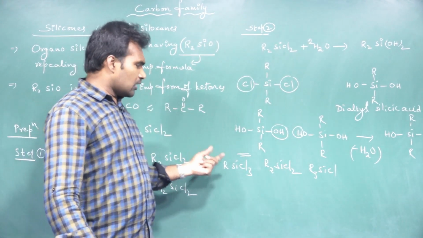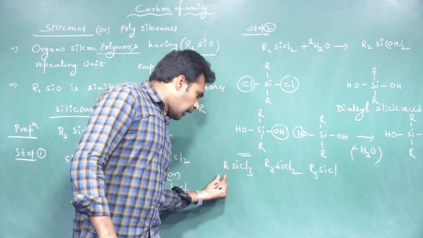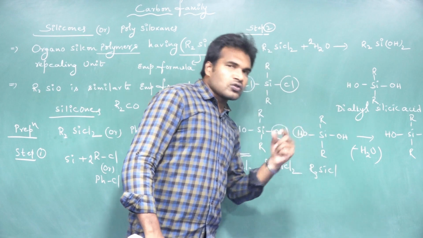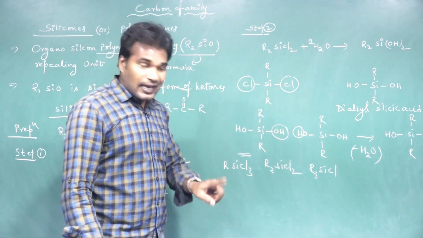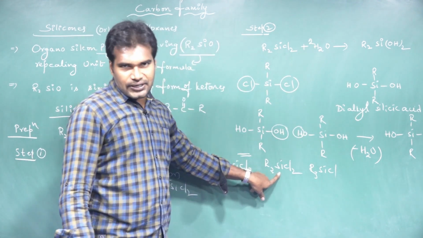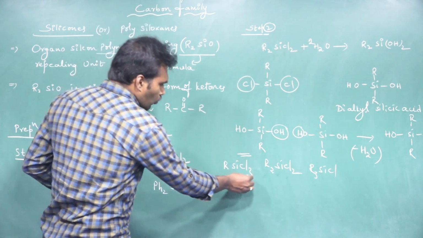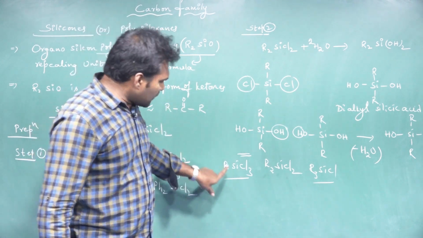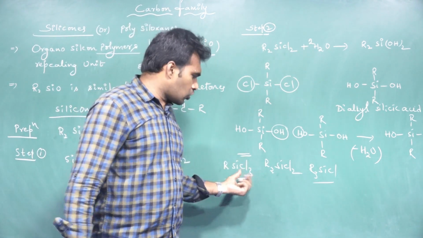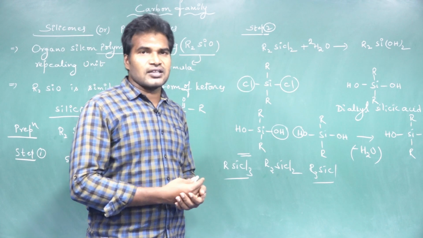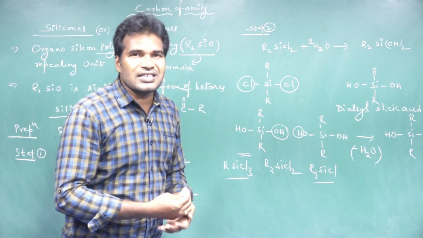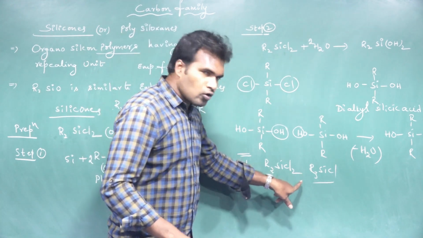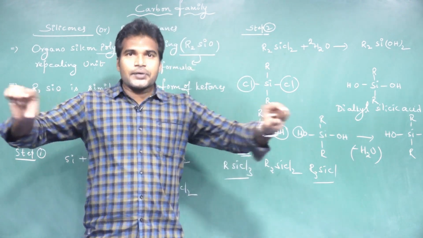There are chances of producing monoalkyl chlorosilanes and trialkyl chlorosilanes as byproducts along with the dialkyl chlorosilanes. What is the role of this monoalkyl silyl chloride and trialkyl silyl chloride? The monoalkyl silyl chloride is generally used for the preparation of cross-linked silicones.